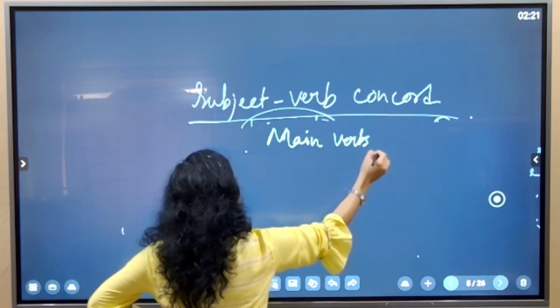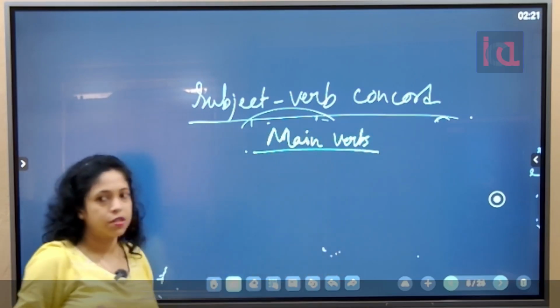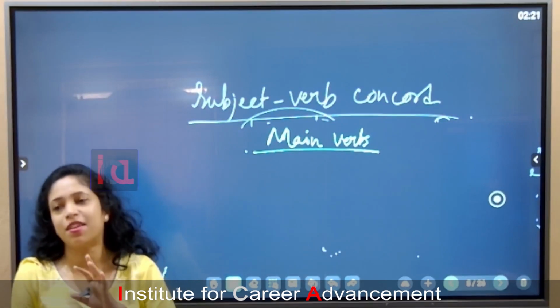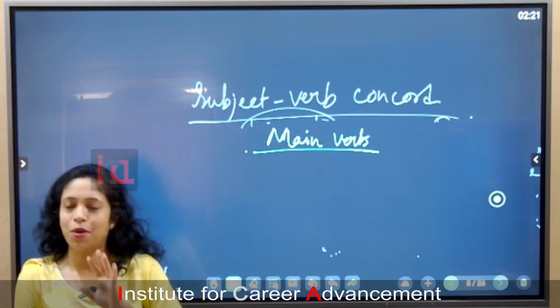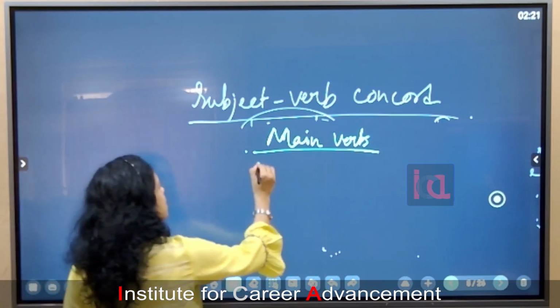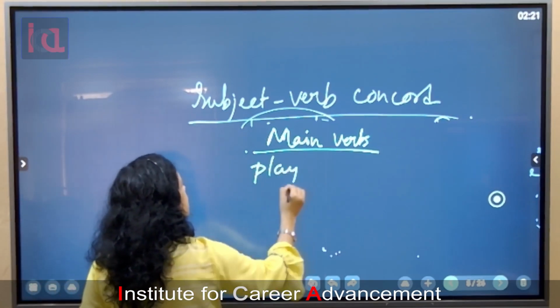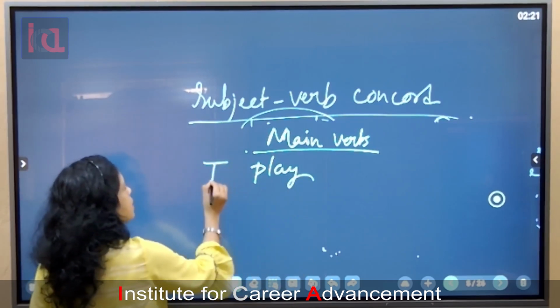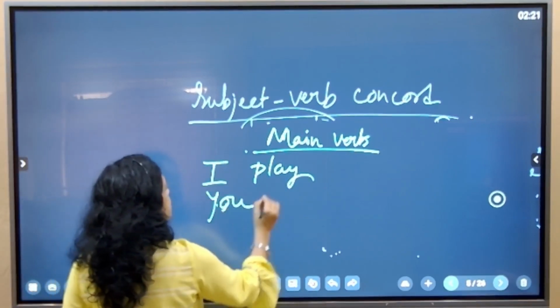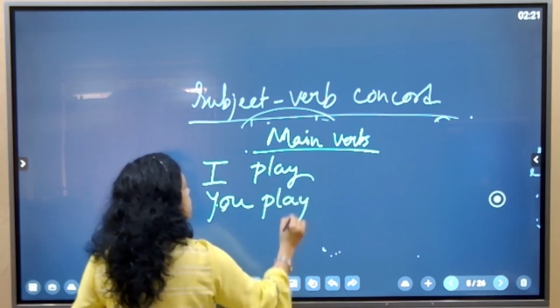Tell me a verb which you like most. Any verb which you like most, any work you like most, your hobby you can say. Play. Okay, play. So for first person, I will write I play, isn't it? For second person, I will write you play.